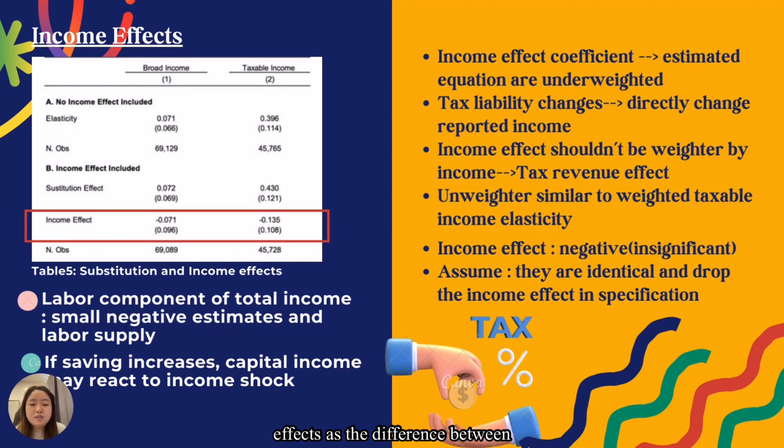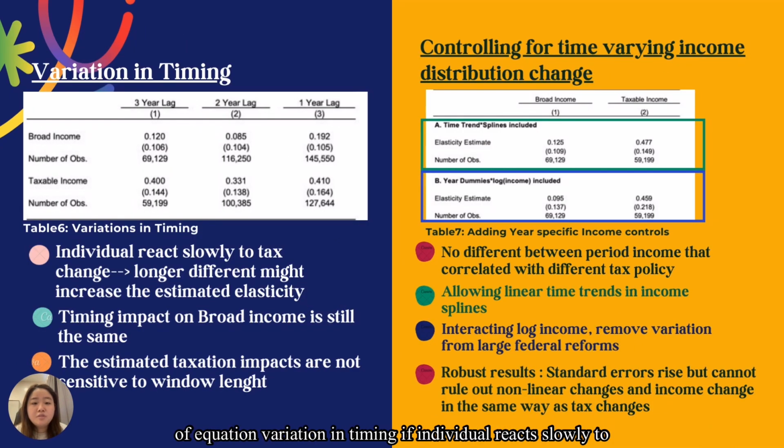As the difference between compensated and uncompensated income elasticity is small, it can be assumed that they are identical, and the income effect variable is dropped in the specification, since the income effect is smaller than before. The coefficient estimated in the equation does not correspond to the theoretical parameter of the equation. Variation in timing: if individuals react slowly to tax changes, a longer difference might increase the estimated elasticity, while a longer difference might reduce the elasticity if the responses to tax change are largely transitory.